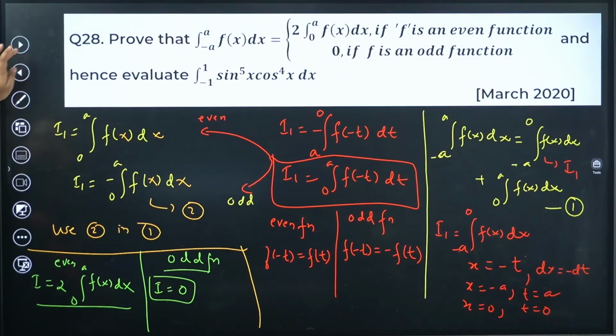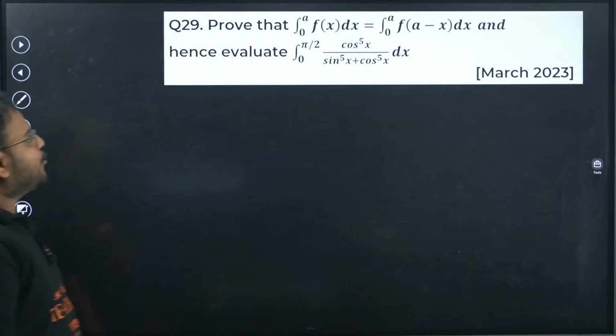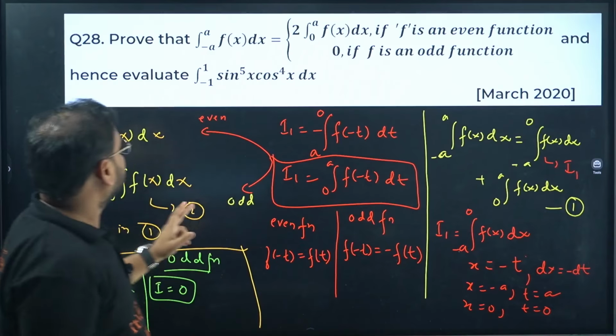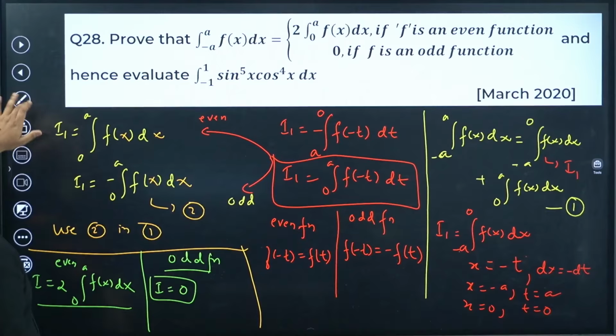Next, prove that 0 to a fx dx is 0 to a f of a minus x. Okay, this part I have not done. Over here, sorry, this part I forgot.